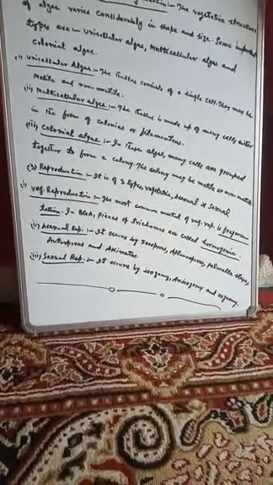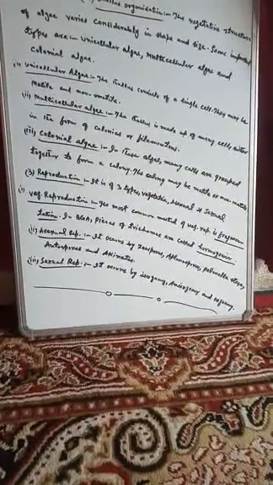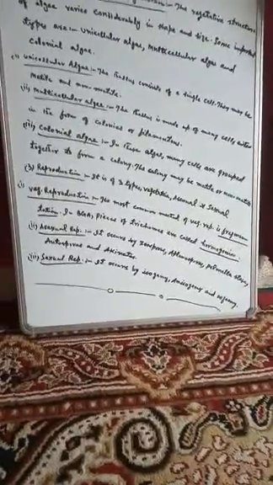In colonial algae, many cells are grouped together to form a colony. The colony may be motile or non-motile. So, both the types are found in these colonial algae, motile as well as non-motile. So this was about the thallus organization.